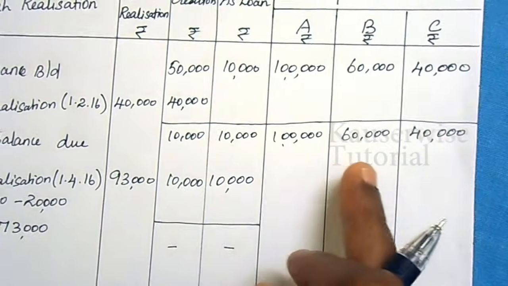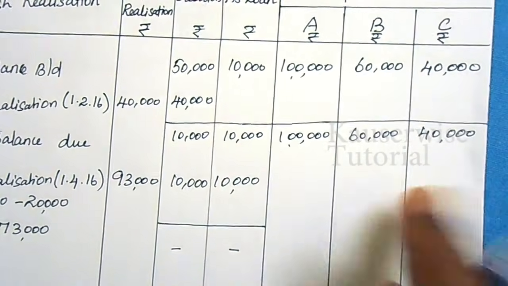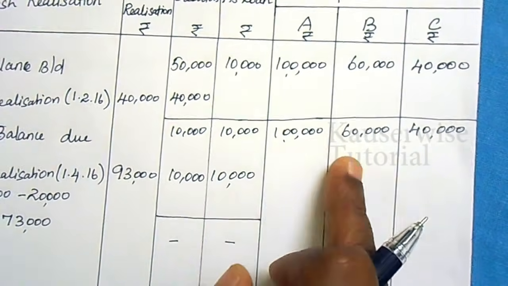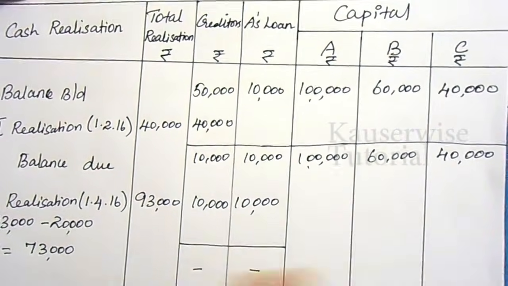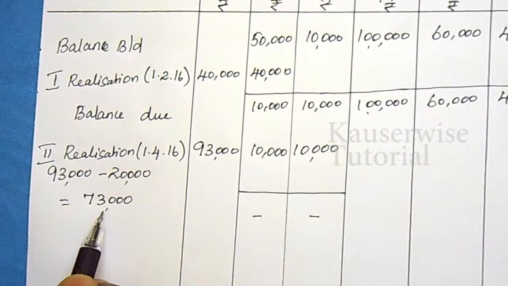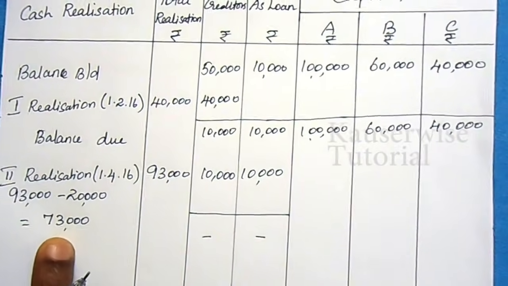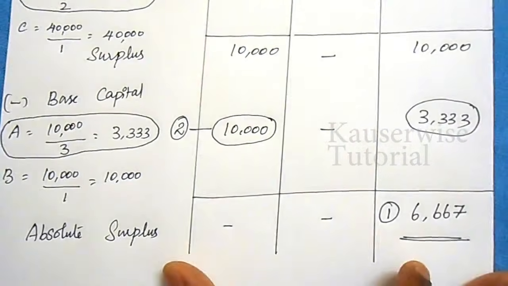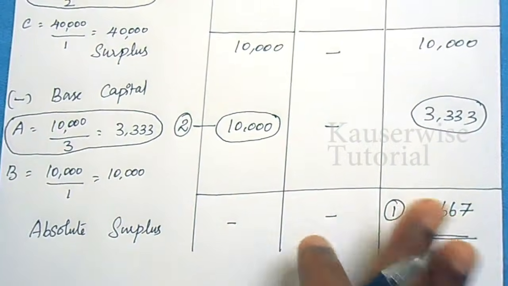For A 1 lakh, for B 60,000, for C 40,000. Total we need 2 lakhs. That is 1 lakh plus 60,000 plus 40,000. So total 2 lakhs is required. But we have only 73,000. So in order to distribute this amount to partners, you need to follow the previous calculation which we have made. While you start distributing the amount to partners' capital, you need to follow this order.